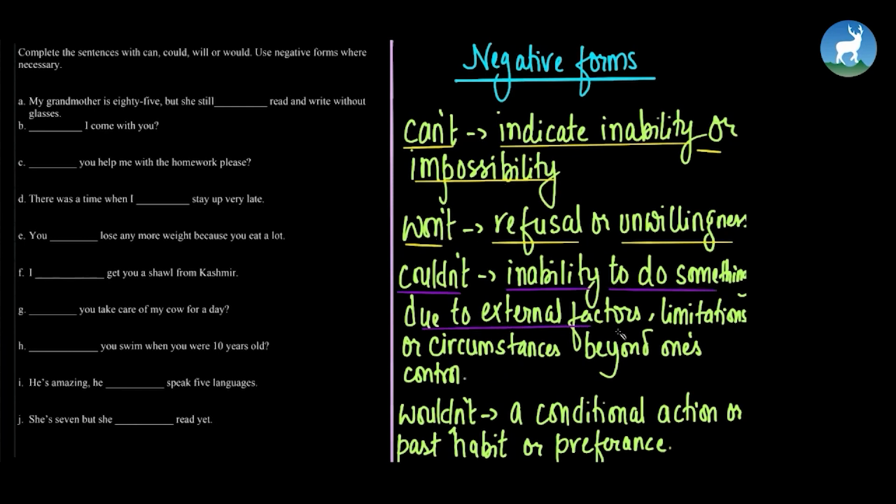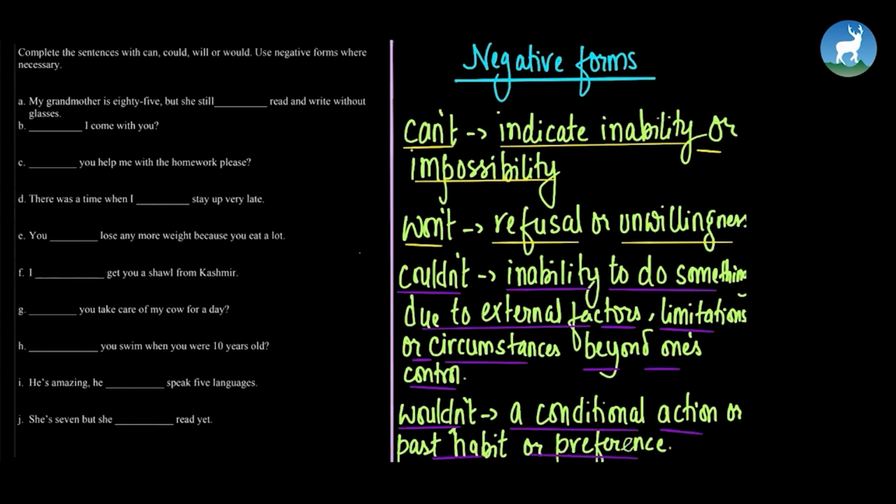But if there is any inability within you to do something due to any external factors or limitations or circumstances beyond one's control, then you use couldn't. Likewise, wouldn't is a conditional action or past habit or preference.